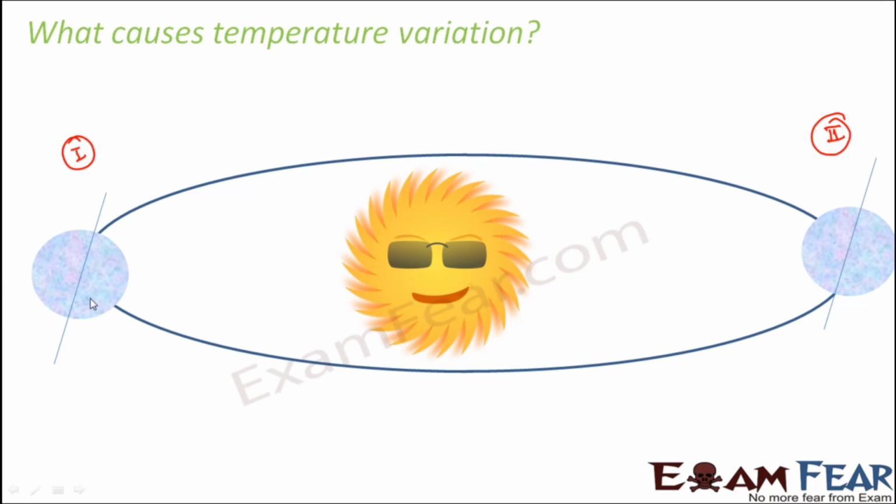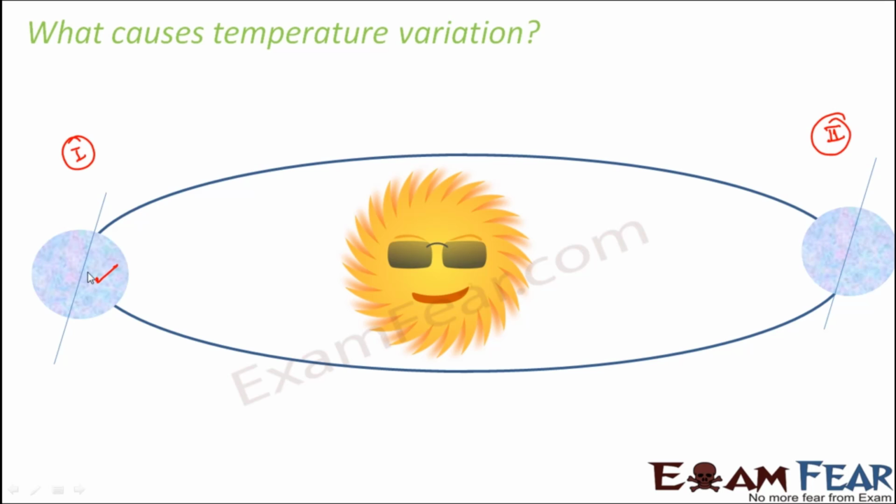This part of the ball will receive more heat, it will receive more light, because heat and light is coming from the sun. Sun is the ultimate source of heat energy, light energy. So all the heat and light will be towards this side. So that means that this part of the sphere would have higher temperature when compared to this part of the sphere, because this part is receiving more intense heat.